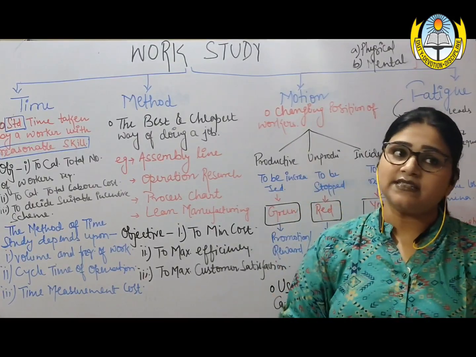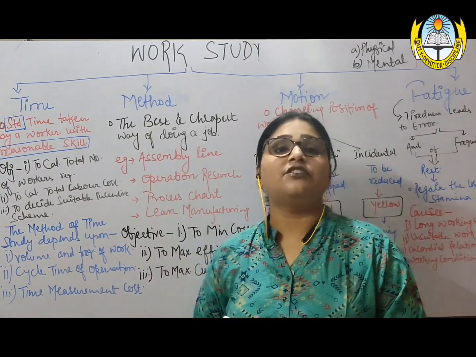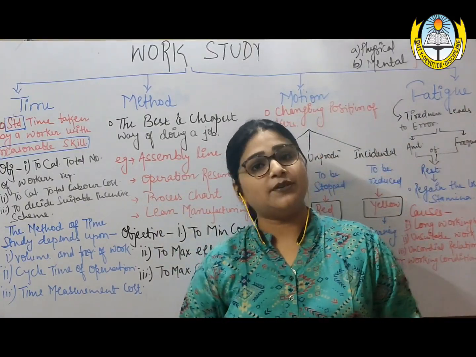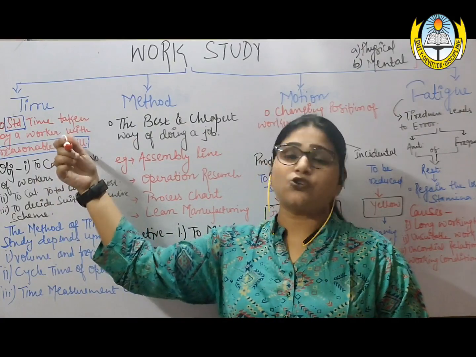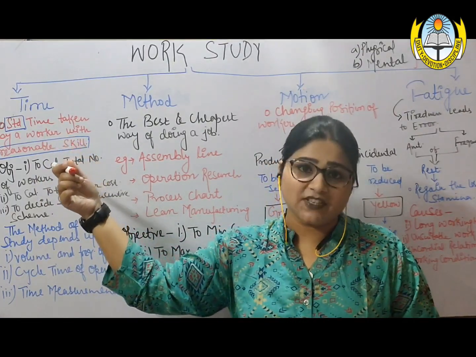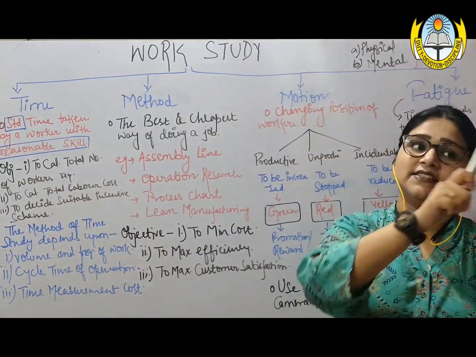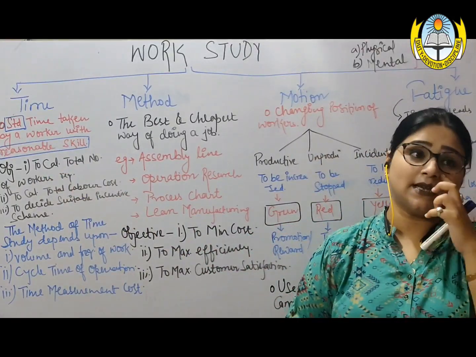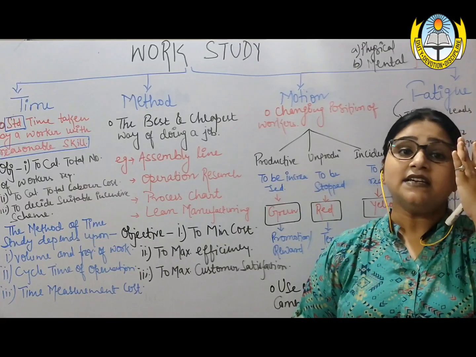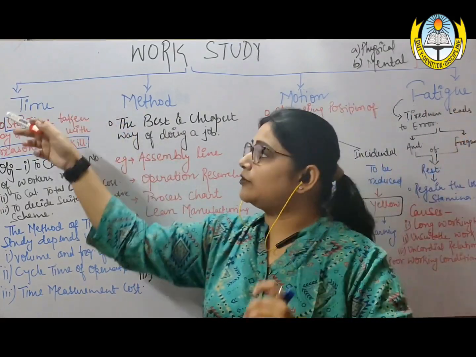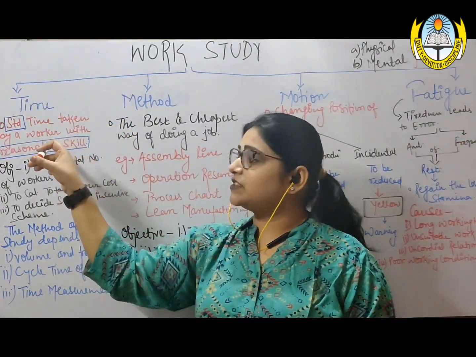We have already discussed that Taylor differentiated between efficient and inefficient employees. So once he talked about the differential piece wage system, he used this concept of standard time. And while discussing the differential piece wage system, I also told you that under this, Taylor used the concept of time study to fix the standard time.